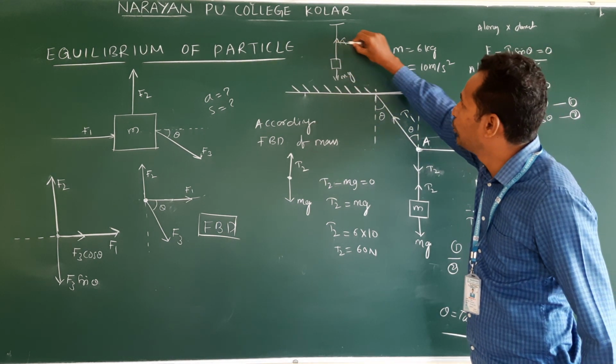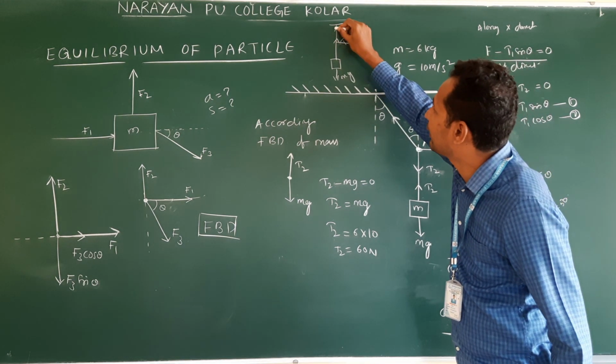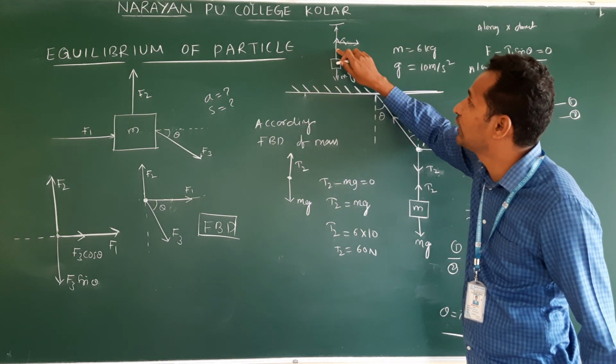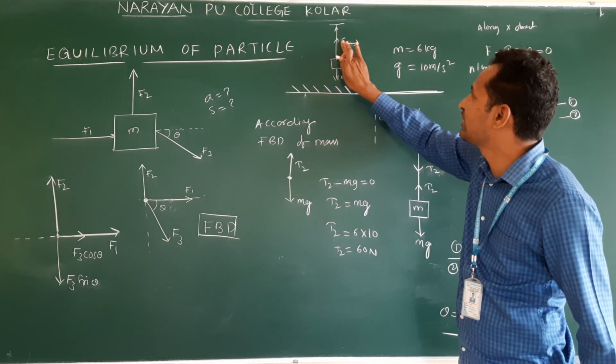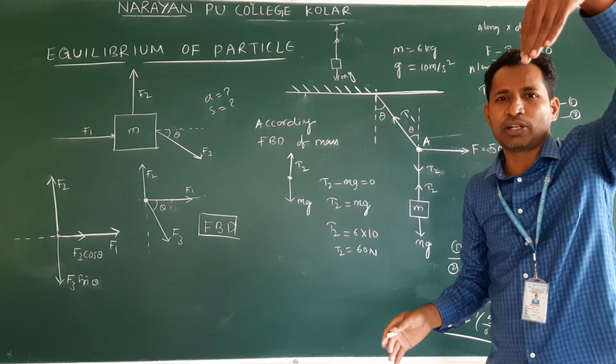If I pull this, what happens? I am disturbing this tension, so that here one tension will develop and here another tension will develop. These two tensions will not be equal. If there is no disturbance, if we do not apply any force, then it is uniform, no problem.